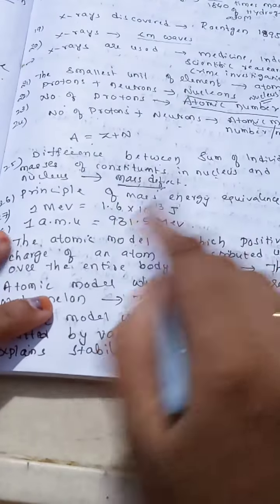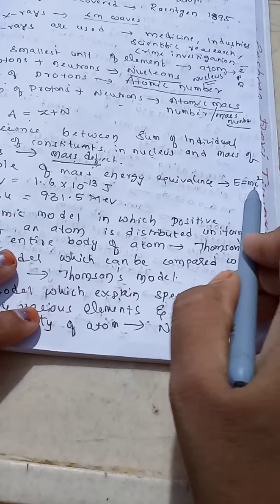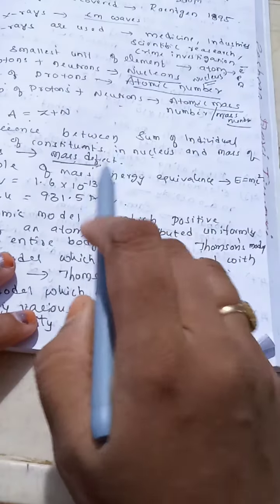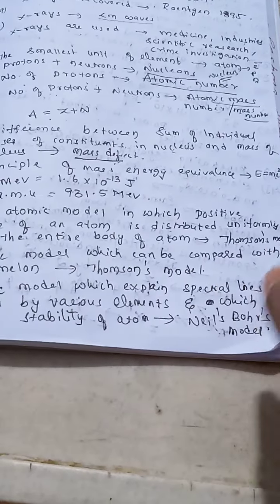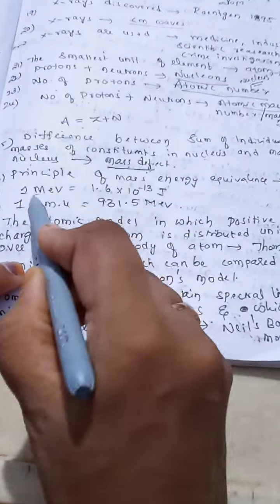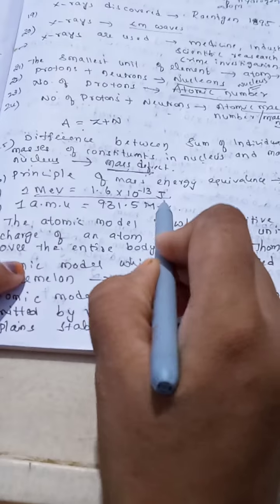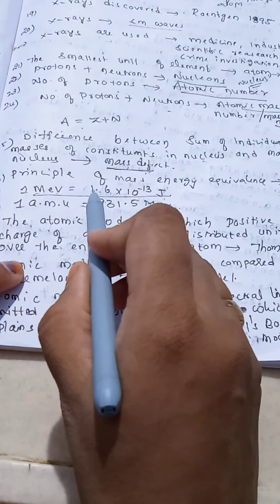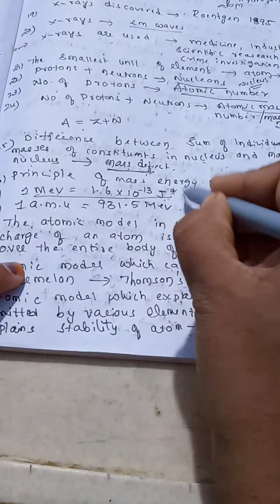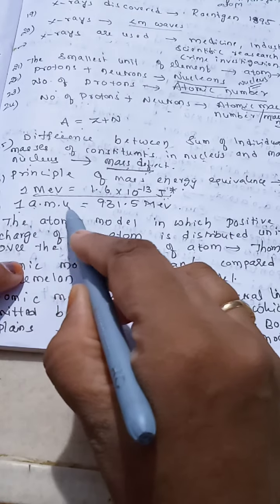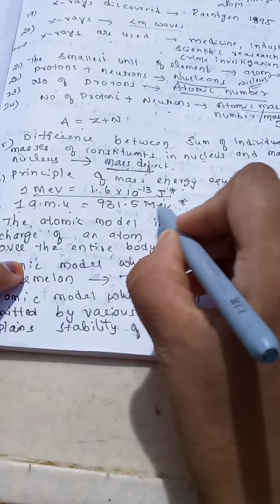Now next, the principle of mass energy equivalence, that is E equal to mc square. This is called the principle of mass energy equivalence. Next, 1 million electron volt, they will give some options. So 1 million electron volt, if you want to convert into joules, is equal to 1.6 into 10 to the power of minus 13 joules. The important bit: 1 atomic mass unit is equal to 931.5 million electron volt.